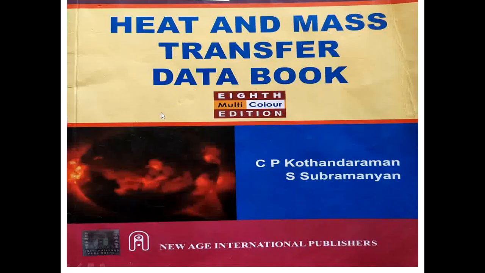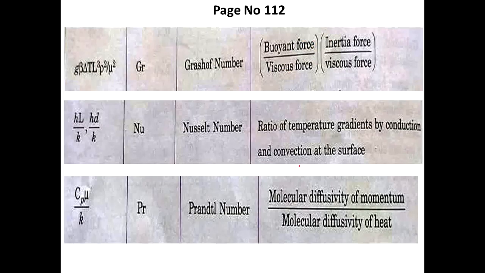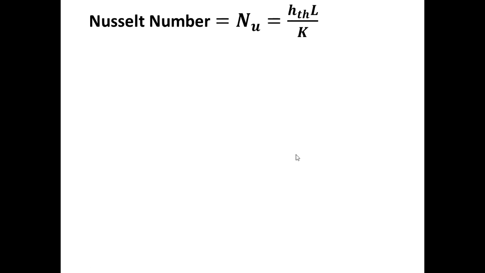See, I am showing this heat transfer data handbook, the 8th edition. In subsequent pages I will tell you where the formulas are available, but on page number 112 very important definitions are given: the Grashof number, Nusselt number, and Prandtl number. How to take these? Let us see.